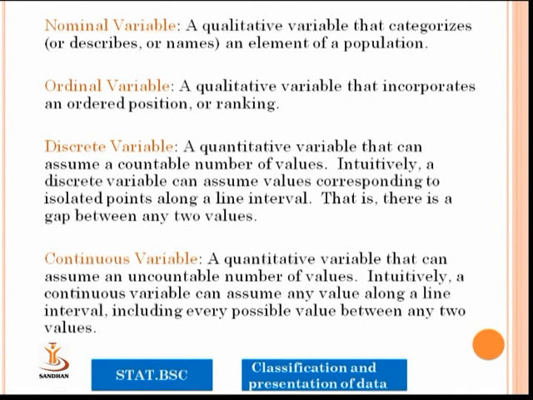As we earlier understood, the nominal variable and the ordinal variable are basically qualitative variables, and the discrete variables and continuous variables, they are quantitative variables. We start with the nominal variables. A qualitative variable that categorizes an element of population.